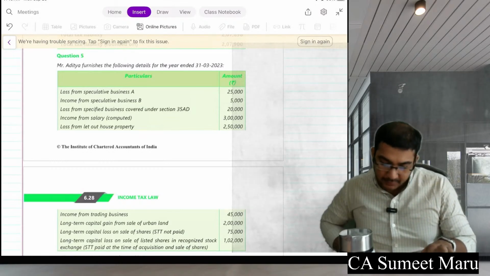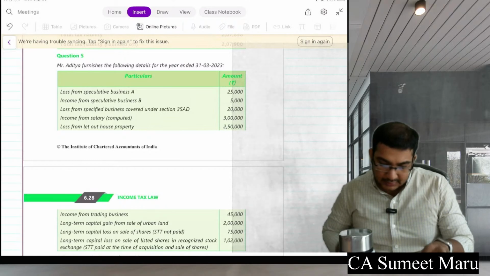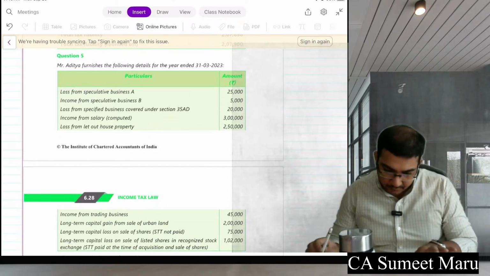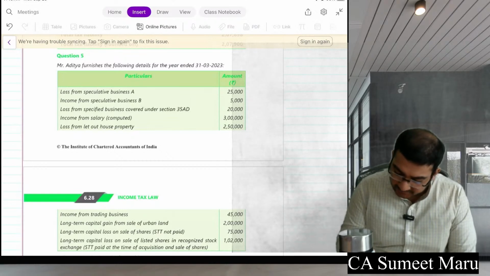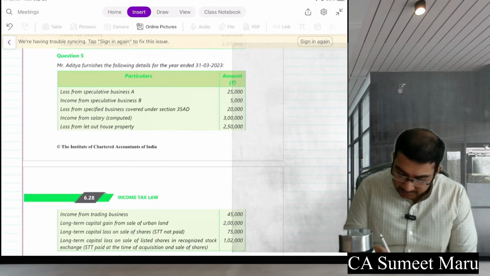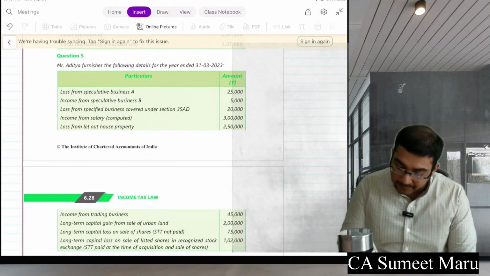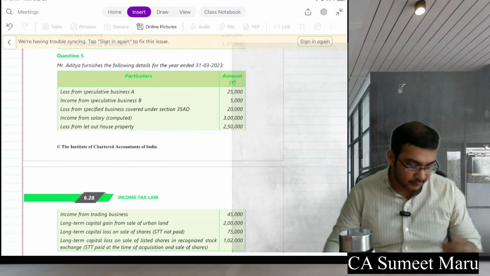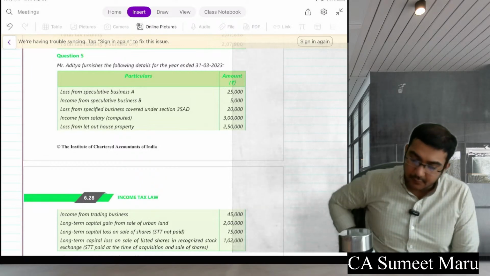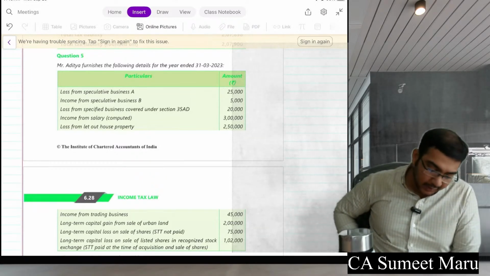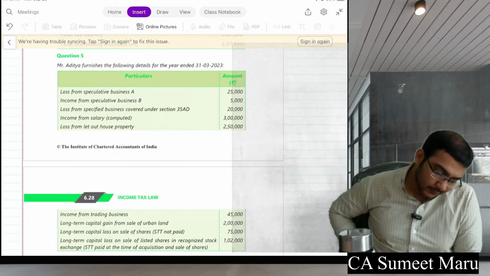Oh wait, guys, there are two more things to this. I just forgot to tell you that. See here, losses owing to maintenance of horses pertaining to the assessment year, this is a carry forward loss, and there is also a brought forward loss of business. These two things have to be considered, guys.